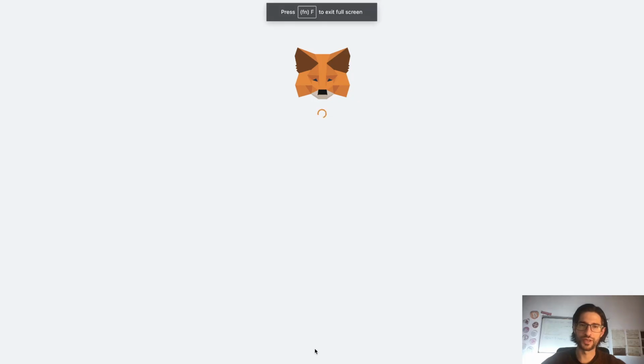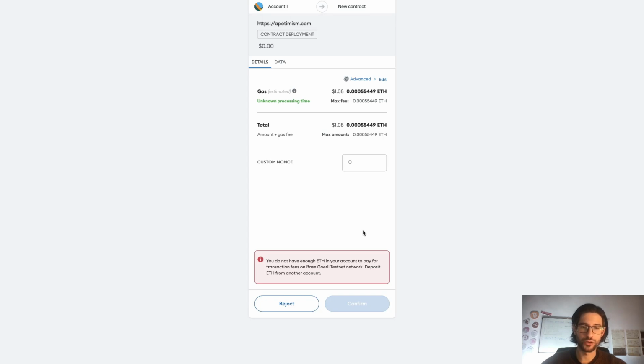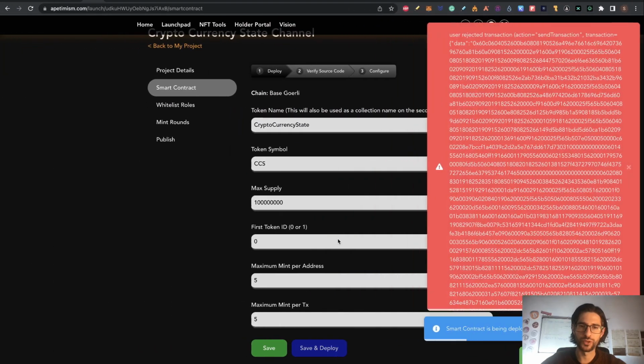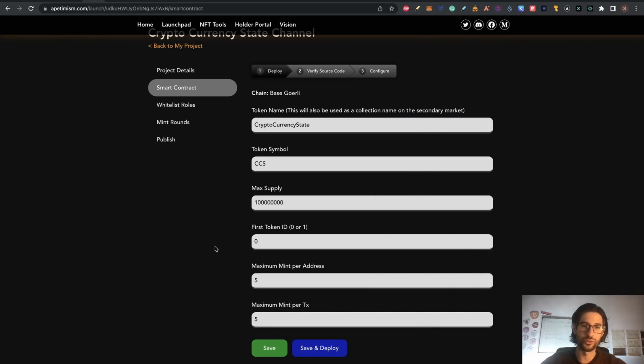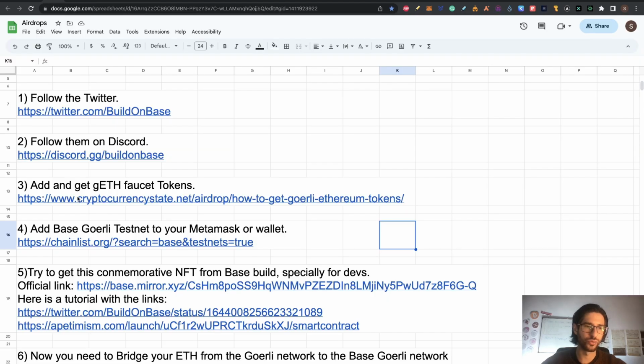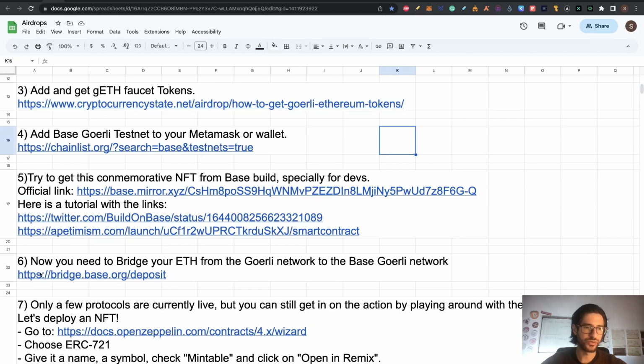Here, guys, you can see that it's trying to deploy the smart contract, but like you can see, I don't have Ethereum here. So this is our first stop to doing this. I will cancel the deploy of the contract, and we are going to get tokens to be able to do this. So keep this here open. And we are going to move to the next step, which is step 6.